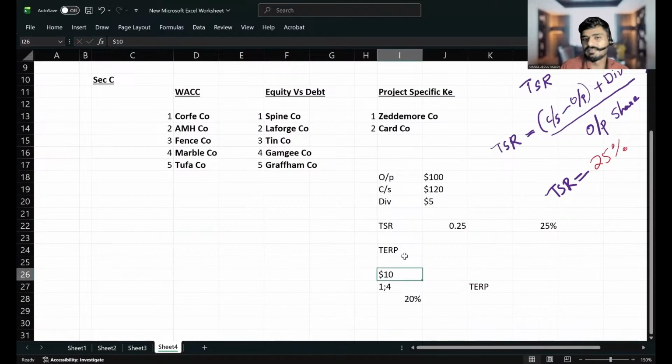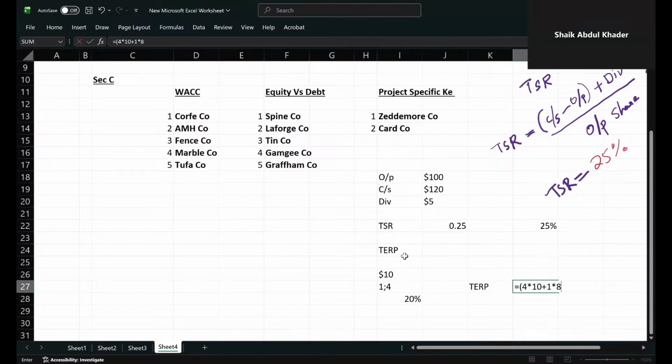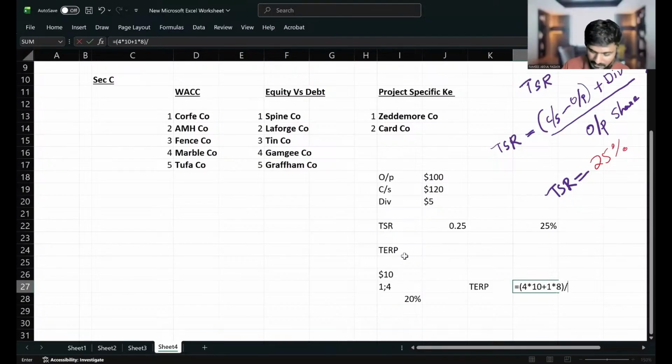Current share price is $10. They are giving a 1:4 rights issue, and they are providing a 20% discount in the rights issue. So what should be the TERP? 9.6. 9.6 is the TERP.